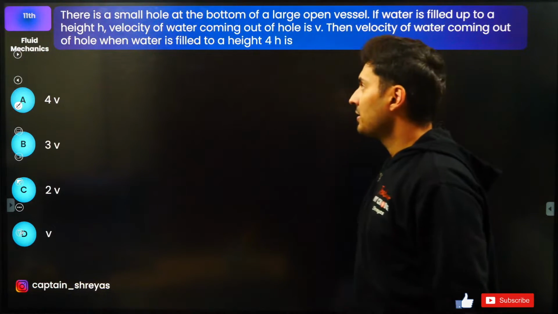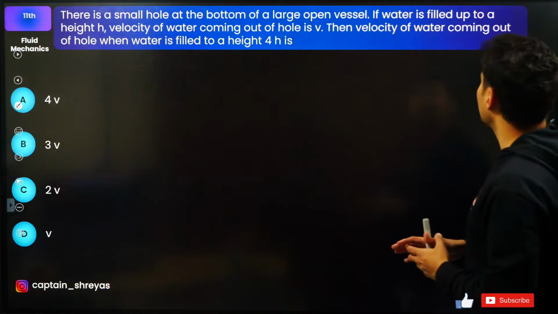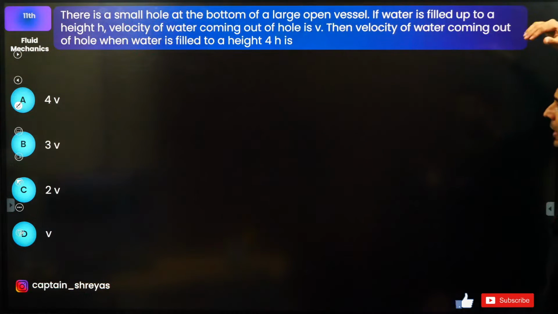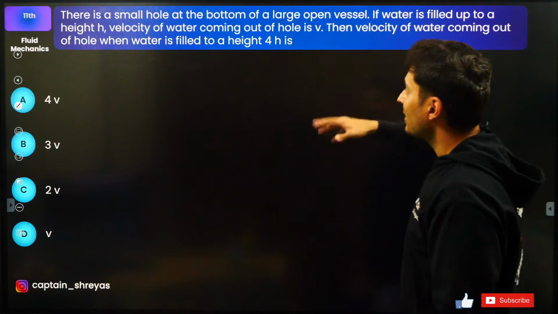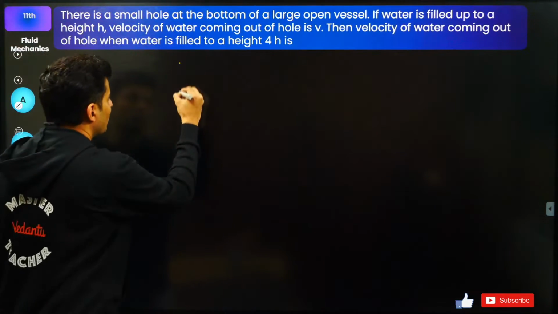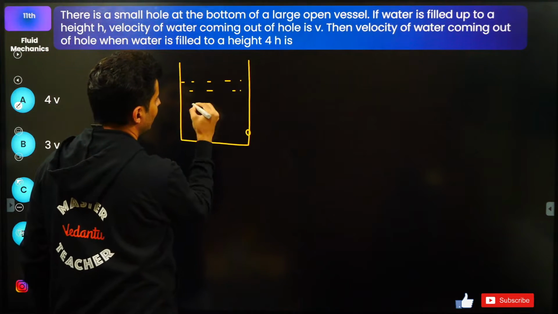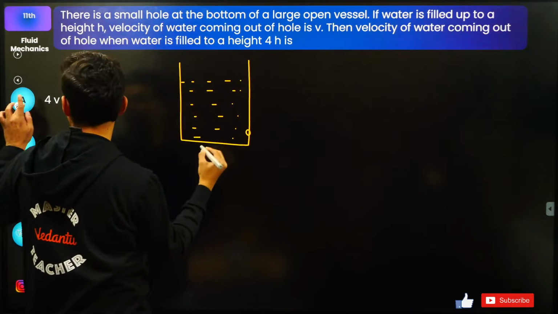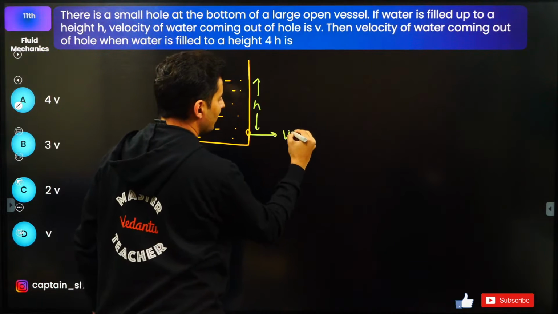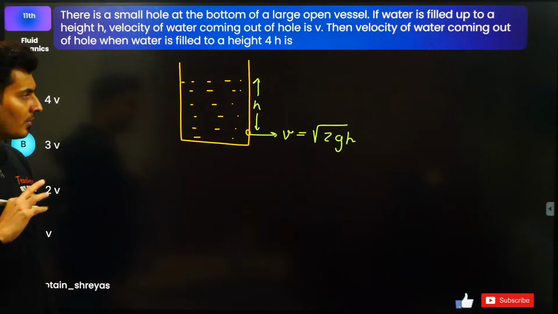Here it is. There is a small hole at the bottom of a large vessel. If the water is filled up till a height h, the velocity of the water is v. What will be the velocity of the water coming out of the hole if the height is 4h? Let's see, how do we do this? We have a container, there is a hole, and the liquid is filled in it like this. There is a simple formula: if this is height h, the velocity of the liquid which comes out is root 2gh. This is your Torricelli's law, correct?